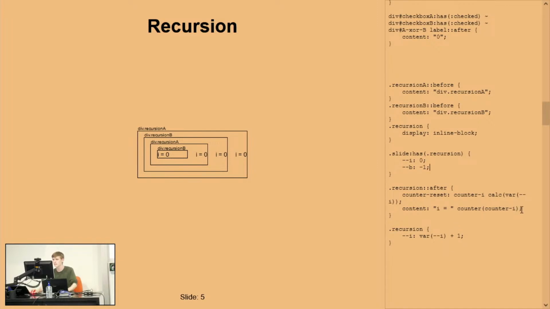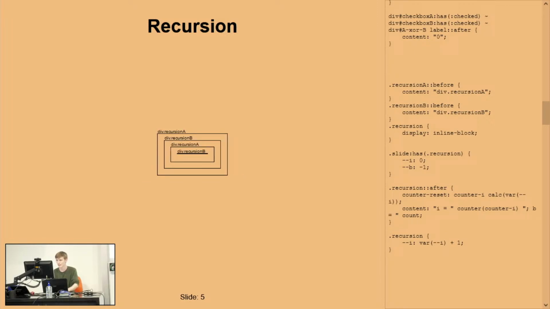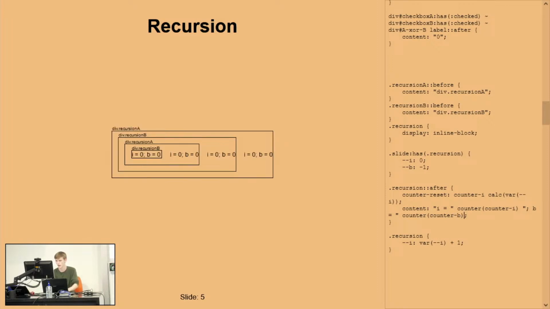And I'm also going to print out all of these variables at once to make it a bit more clear what's happening. Counter B, and I probably should have put counter A before I put counter B. That would probably make more sense. I'll clean this up in a second to make it a little bit more readable, but there's not much you can do about this. It is just a little bit ugly sometimes.